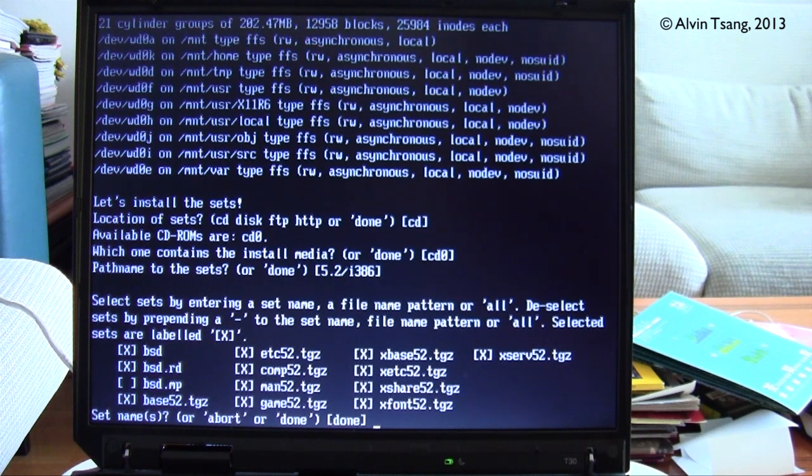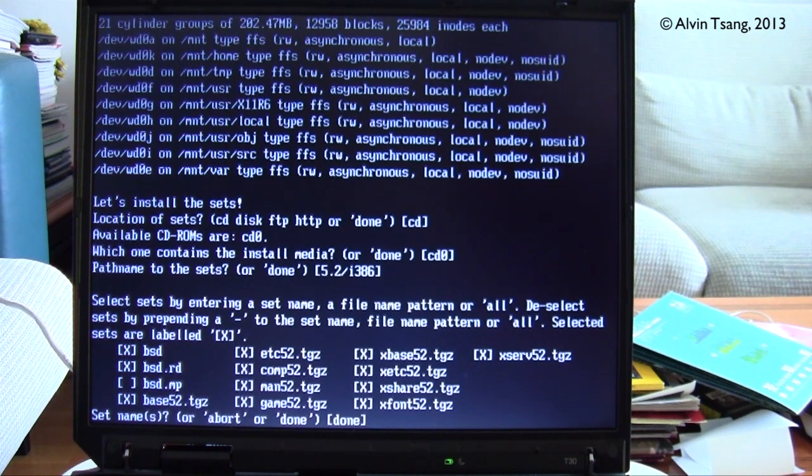There's the kernel, which is bsd. There are the base packages. The etc set is the configuration files. Man are the man pages, which are manuals. Game, you could or could not have it. Xbase is the base for the X server, which is the graphical user interface.